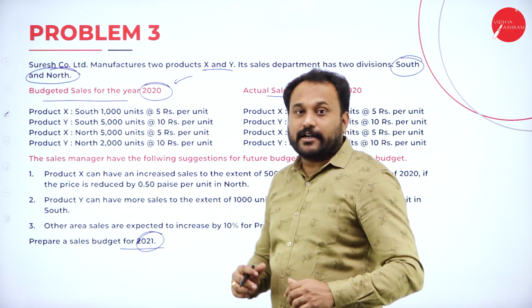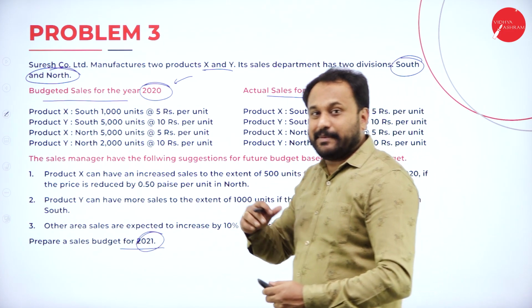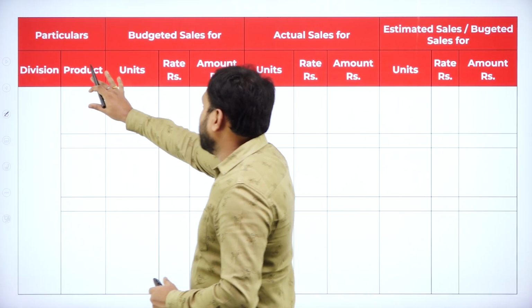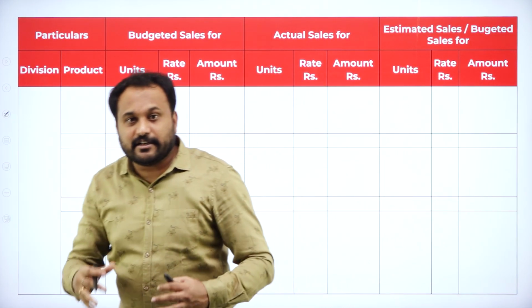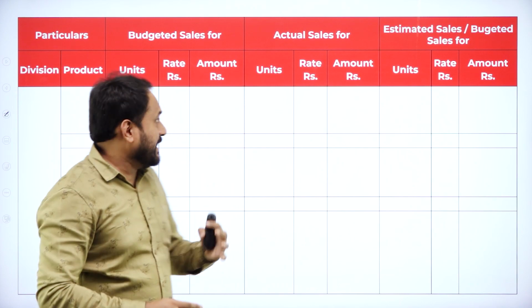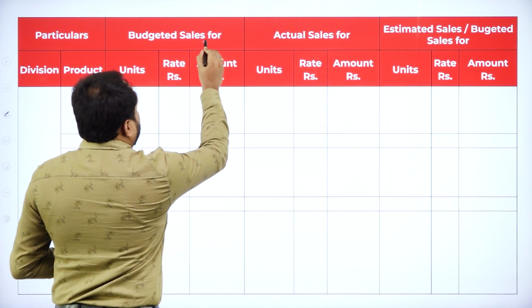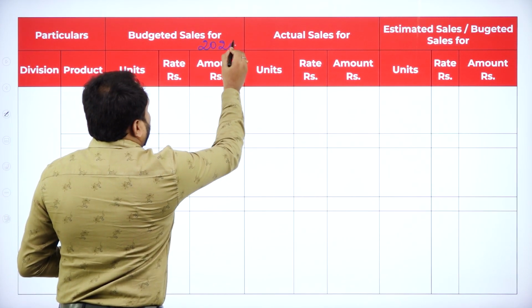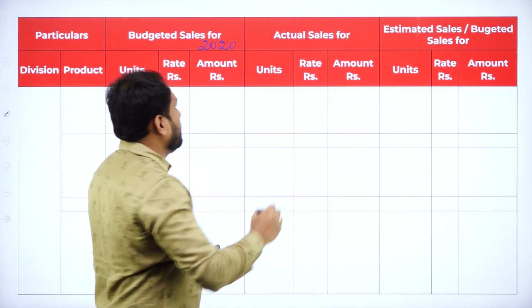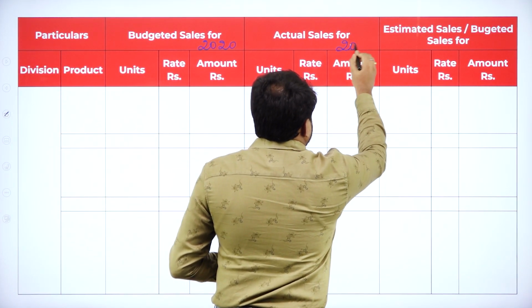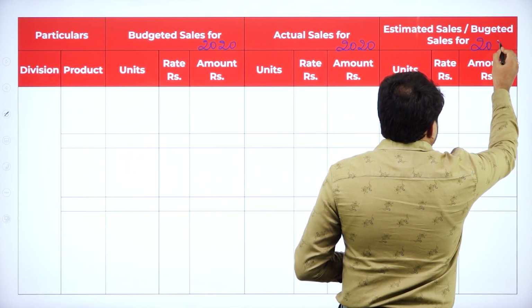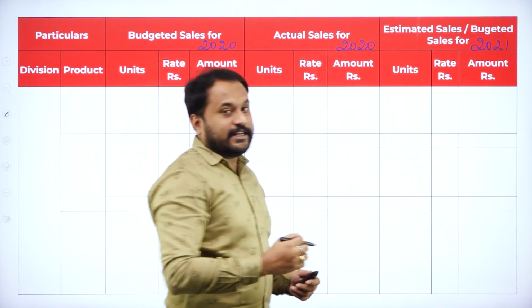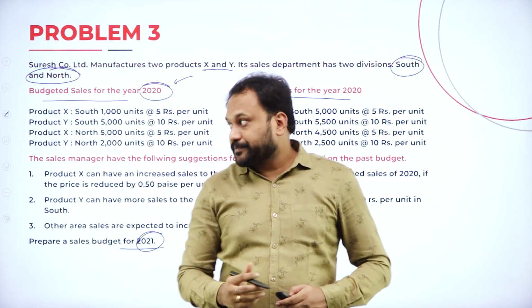I have prepared a tabulation for you. The tabulation remains the same thing. That is your particulars, budgeted sale for. Now in the problem they have given current year is which one? 2020 is the current year. So we'll write here for 2020. Actual sale is also for 2020 and estimated is 2021. So let's start the problem now.